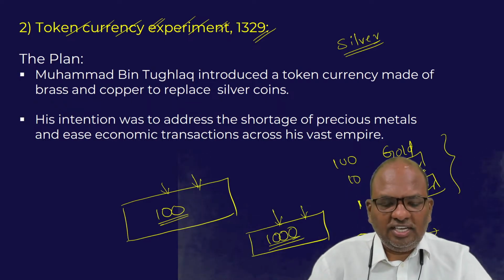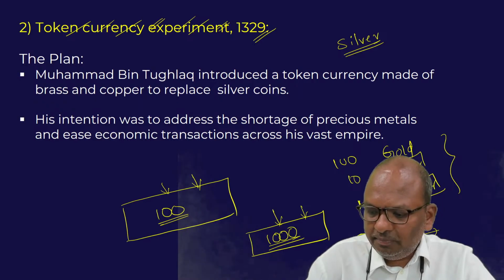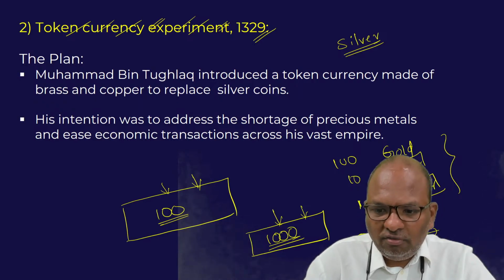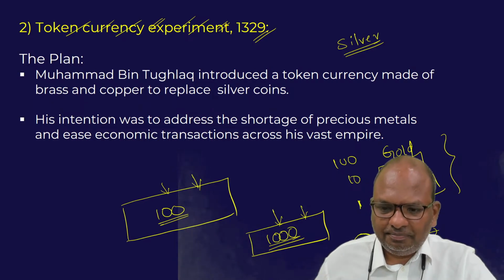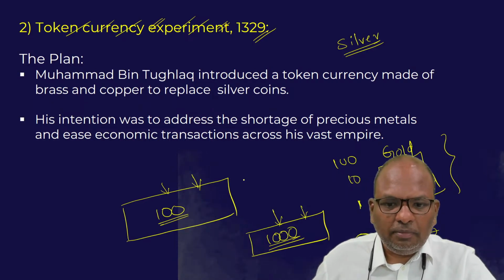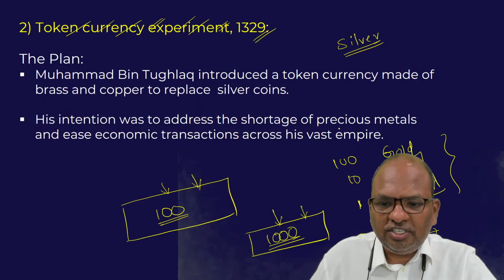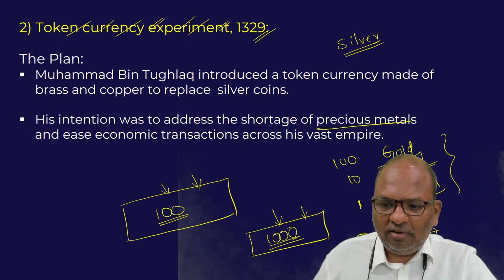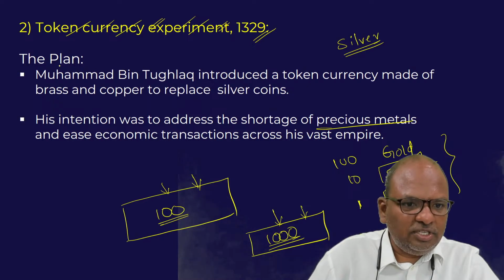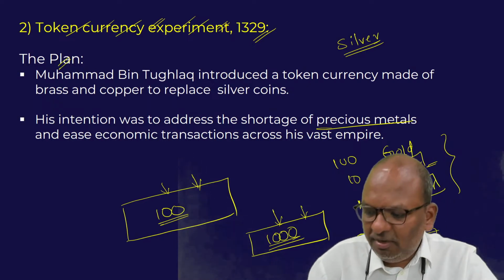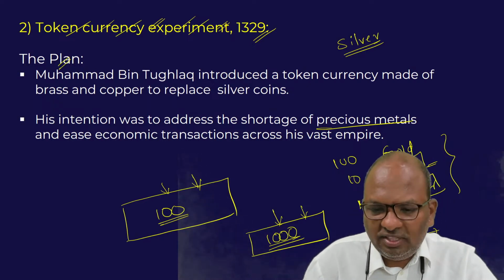So the point is, he came up with the token currency experiment. He planned to give the value of a silver coin to a copper coin. And he came up with this experiment because of a shortage of precious metals such as silver. The plan is absolutely a solid plan. There is absolutely no problem in the plan.